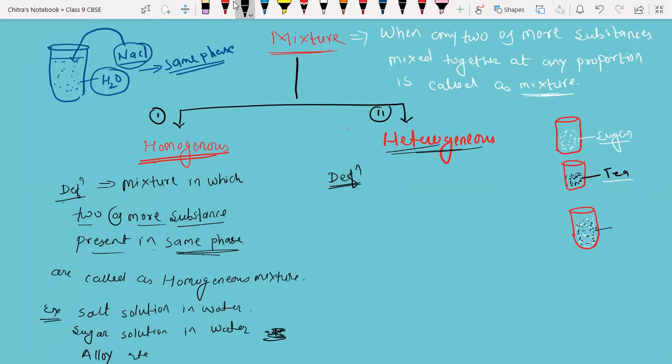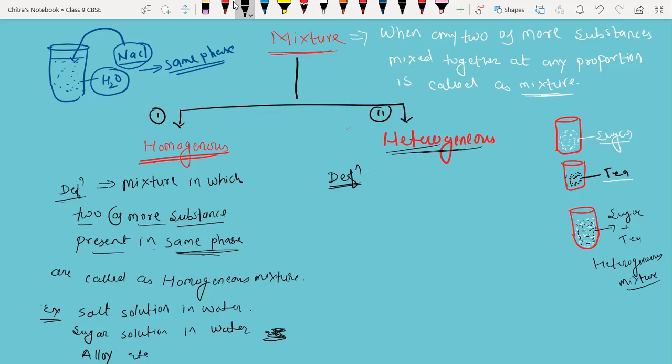That mixture will be of sugar and tea. We can observe them separately in a pot. That's why it is a heterogeneous mixture.